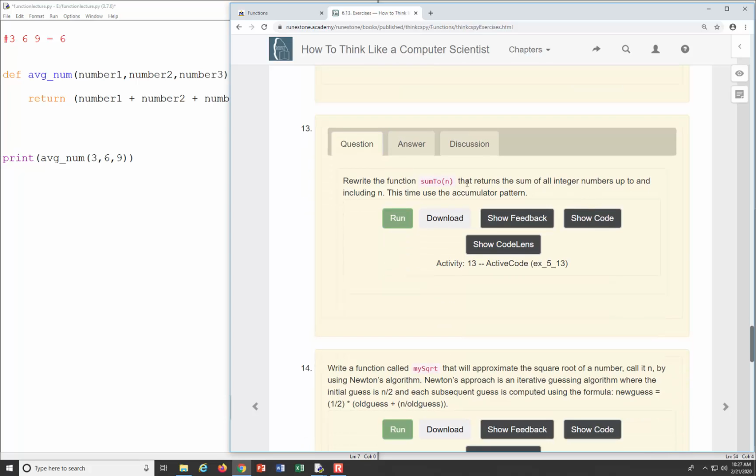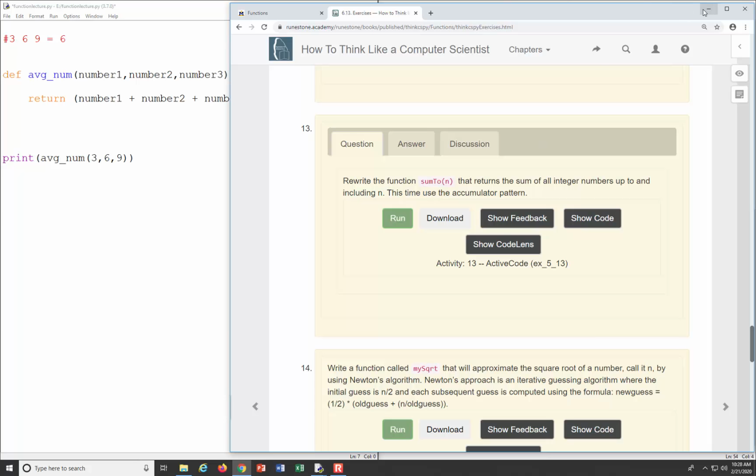What it's going to do is it's going to return the sum of all the integers up to and including n, and we're going to use something called the accumulator pattern, which was in the reading for today. And so if we use 3 as an input to this function, it's going to calculate 3 plus 2 plus 1. If we give it 10, it's going to do 1 plus 2 plus 3 plus 4 plus 5 up to 9 plus 10. That's the idea here. Okay?